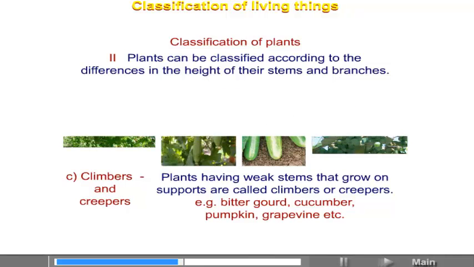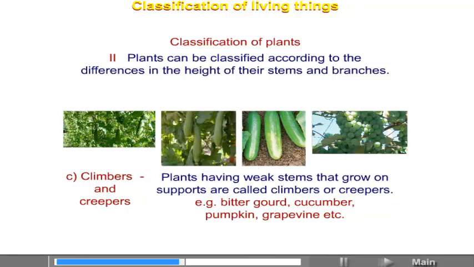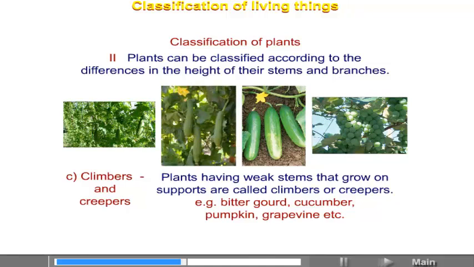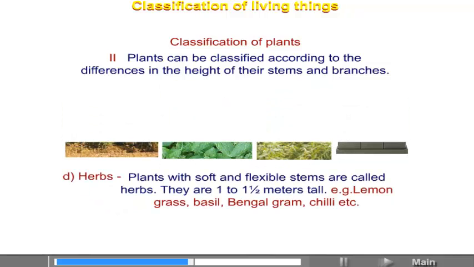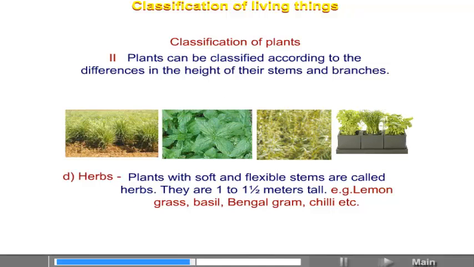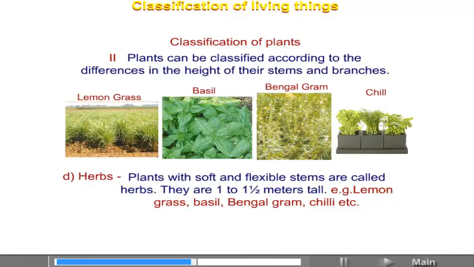Plants having weak stems that grow on support are called climbers or creepers. Example, bitter gourd, cucumber, pumpkin, grapevine, etc. D. Herbs. Plants with soft and flexible stems are called herbs. They are 1 to 1.5 meters tall. Example: lemongrass, basil, Bengal gram, chili, etc.